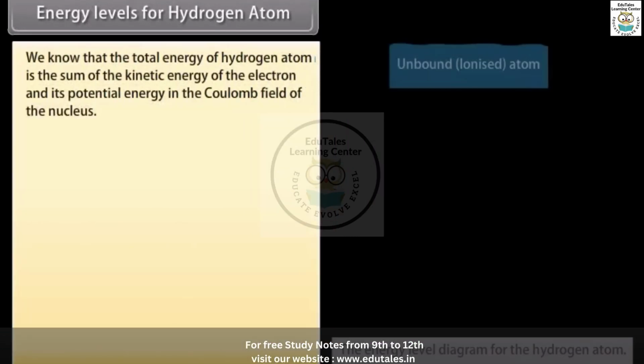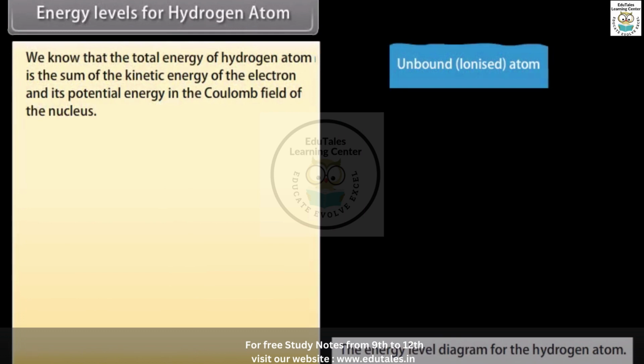Energy levels for the hydrogen atom. We know that the total energy of the hydrogen atom is the sum of the kinetic energy of the electron and its potential energy in the Coulomb field of the nucleus. En equals minus e squared upon 8 pi epsilon naught rn.